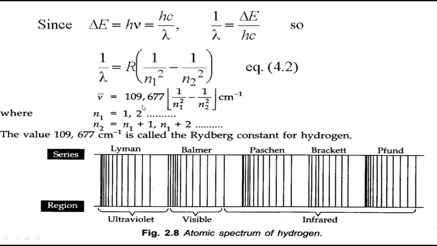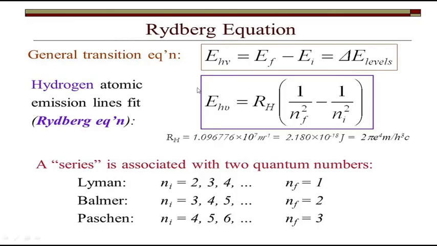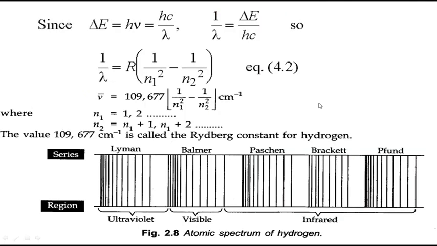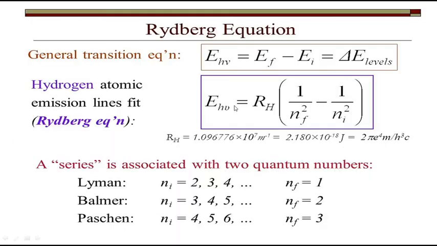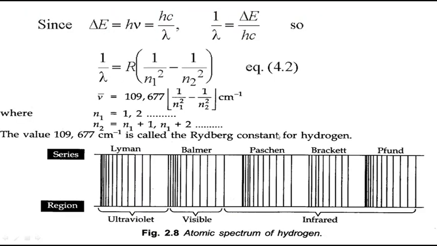When you put all this, you will get the Rydberg's constant, 1.09677 into 10 power 7 per meter. It is given in meter, is it not? 10 power 7, see, 1, 2, 3, 4, 5, 6, 7. If you convert this, you get 109677 centimeter inverse. Meter is being converted into centimeter, that is why I am writing it here. Generally for Rydberg's constant you can use this value.